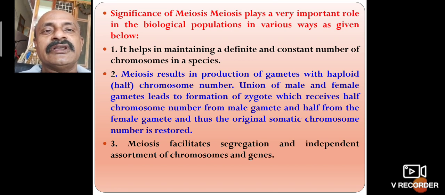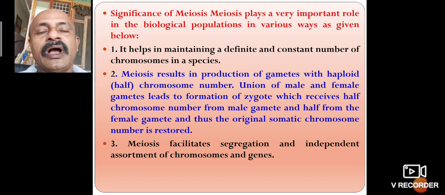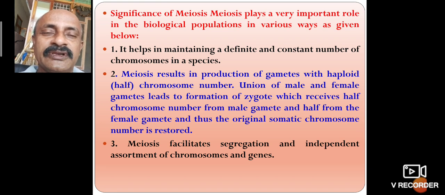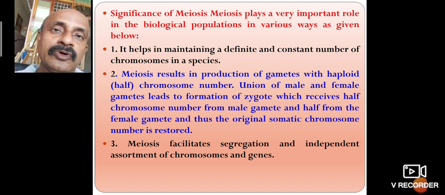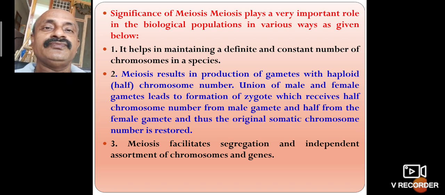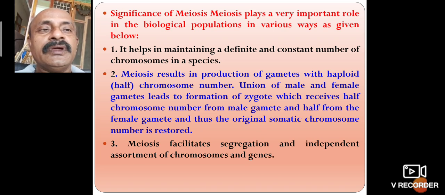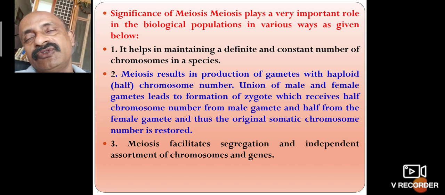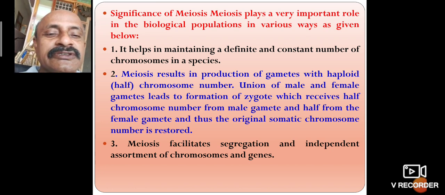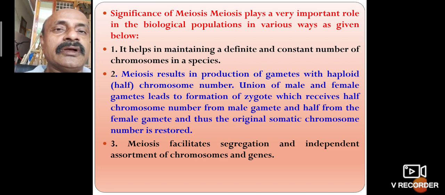The second point: meiosis results in the production of haploid gametes. Haploid means half the number of chromosomes. The union of the male and female gametes leads to the formation of the zygote, so the chromosome number is doubled in the zygote.